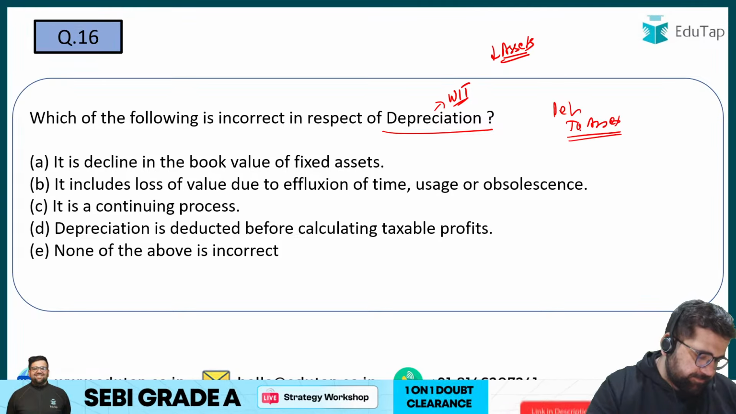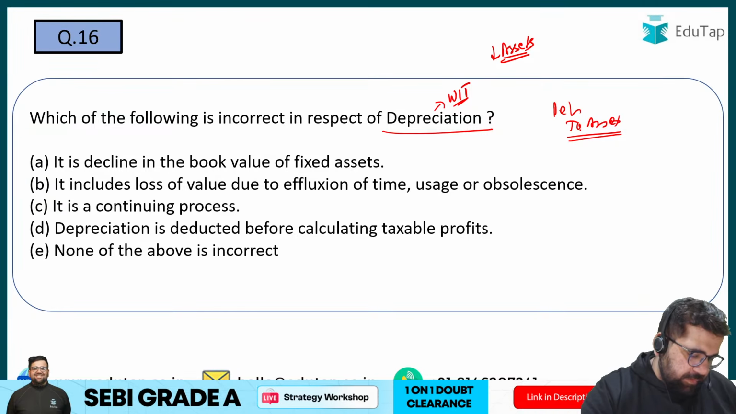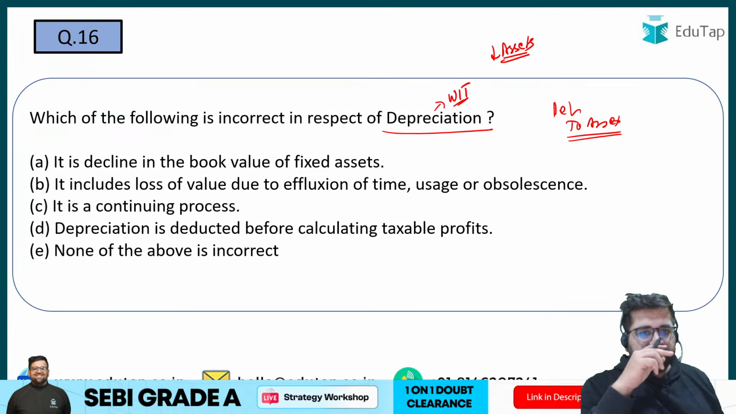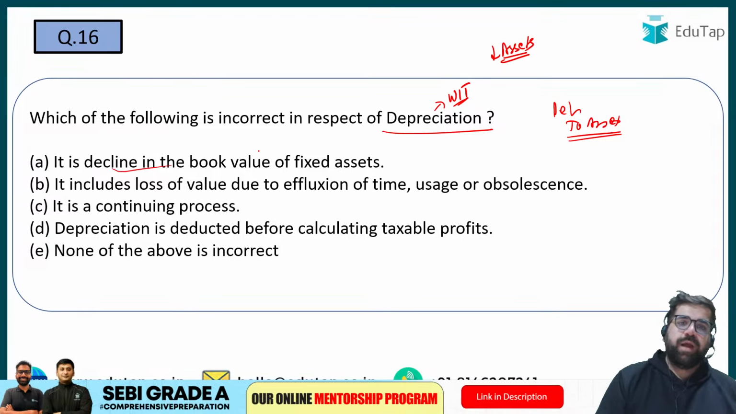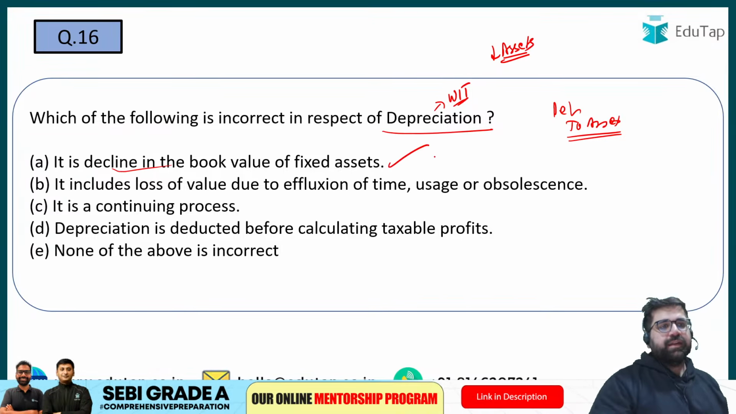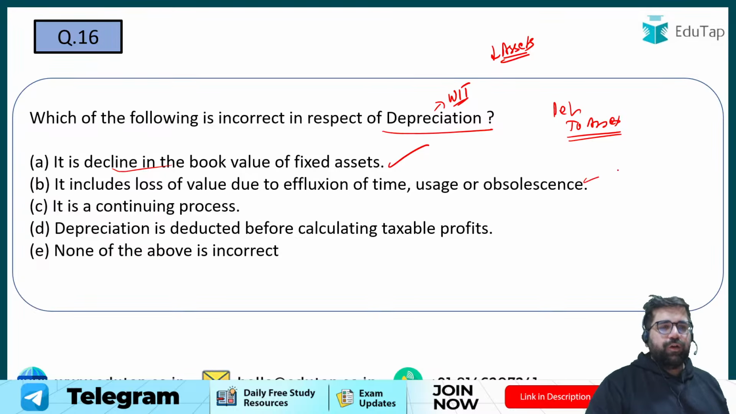Chaliye, next question. Next question, question number 16. Which of the following is incorrect with respect to depreciation? Depreciation declines the book value of assets. Yes, it definitely does. It is included in the value of loss due to effluxion of time, usage and obsolescence. Yes, depreciation is a kind of a loss only.